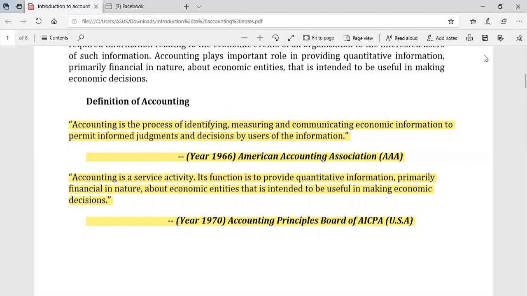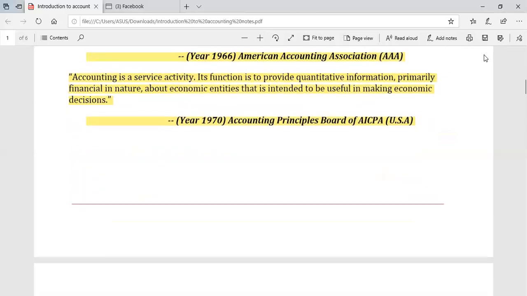One more definition is given by the Accounting Principles Board of the AICPA in the USA. It says that accounting is a service activity. Its function is to provide quantitative information, primarily financial in nature, about economic entities that is intended to be useful in making economic decisions. So, got it?